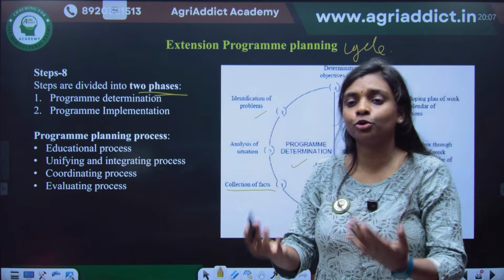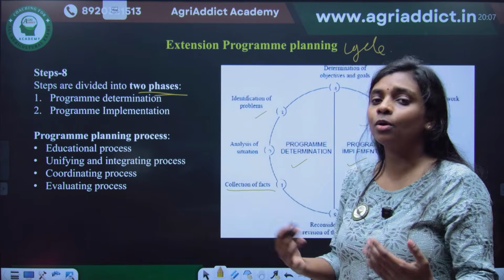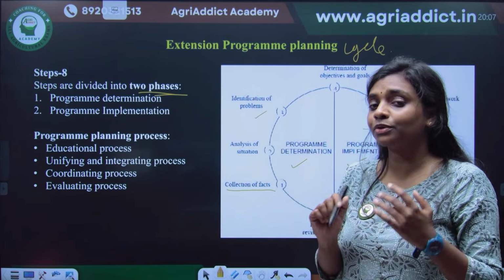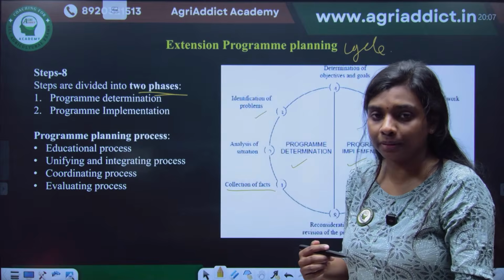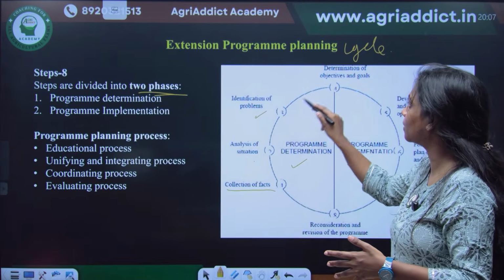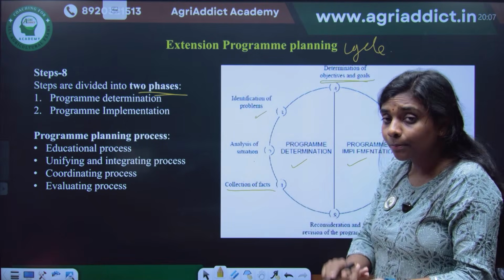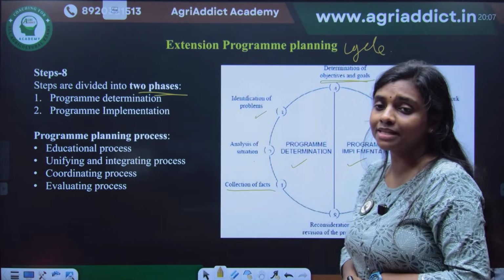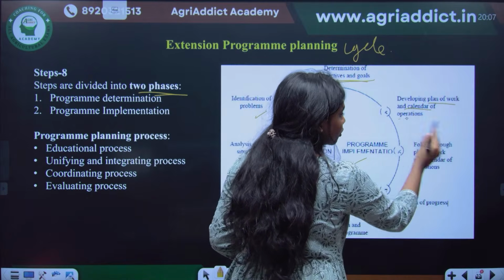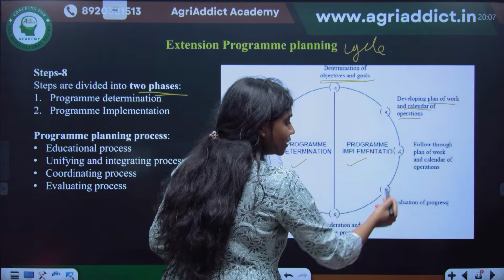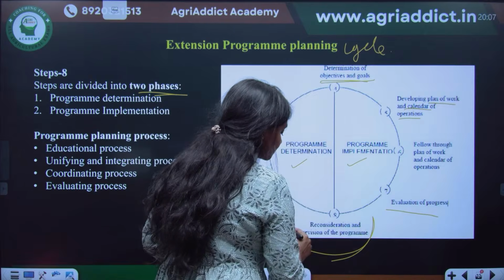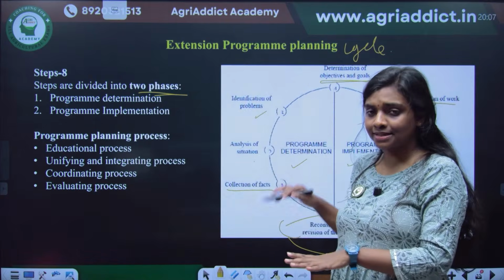It's like a story. When you go to a new place, a new rural setting, and you want to implement a particular program, before that first you have to determine what you have to give to the people. That is the program determination phase. So you collect the facts, analyze the situation, identify the problems, and finally, based upon the problems, fix the objectives and goals. And then what happens? You develop the plan of work and the calendar of operations, then implement it, then evaluate the program, and finally reconsider the program. These are the total 8 steps.